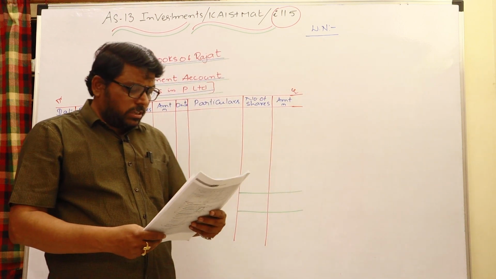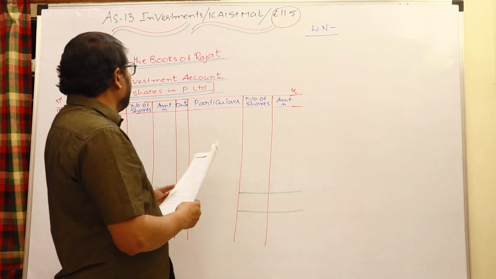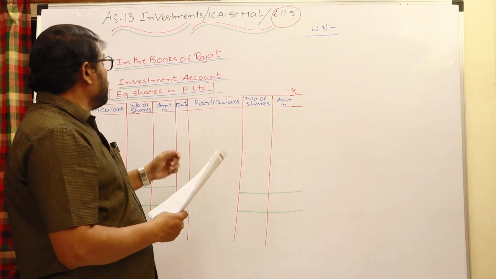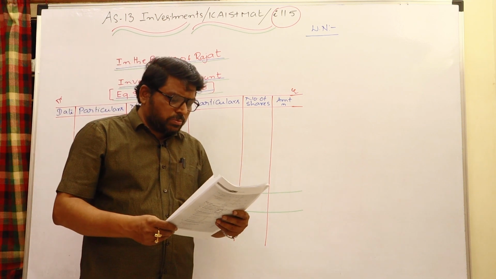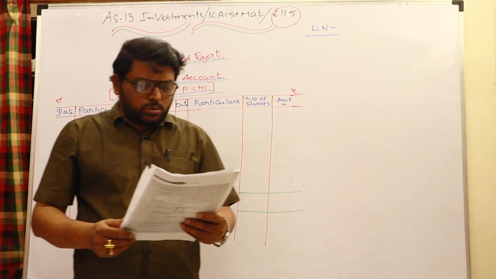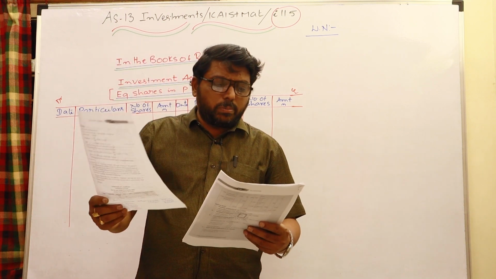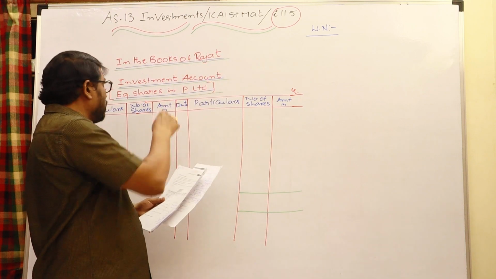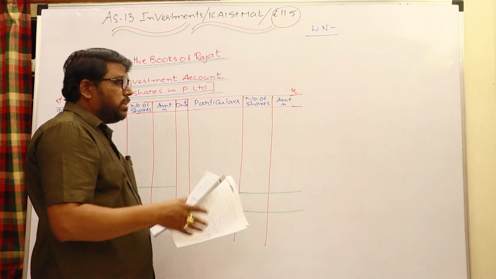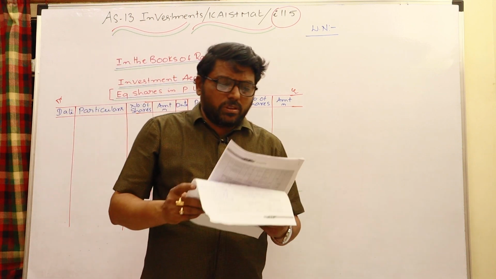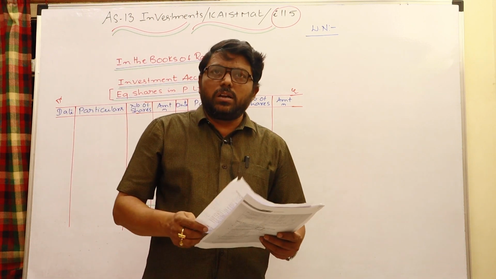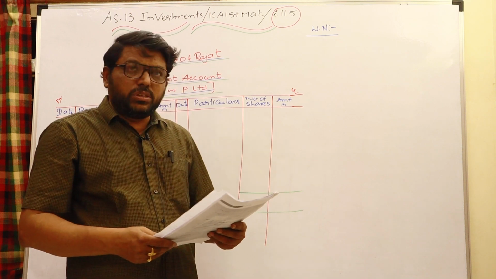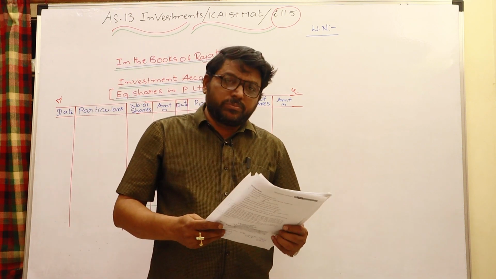Hi friends, today we will discuss Illustration 5 from the ICAI study material, AS 13 Investments accounts. By the provided particulars you have to prepare, in the books of Rajat, the investment account for equity shares in P Limited. We purchased it, so it is a variable income security. Equity shares mean variable income security.